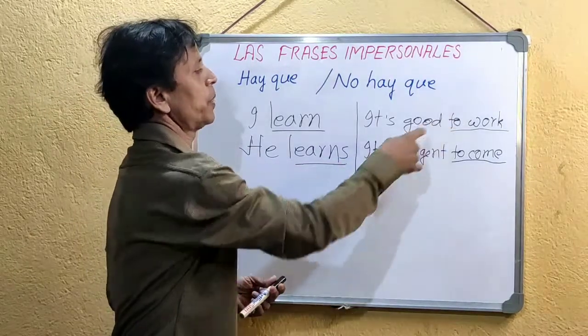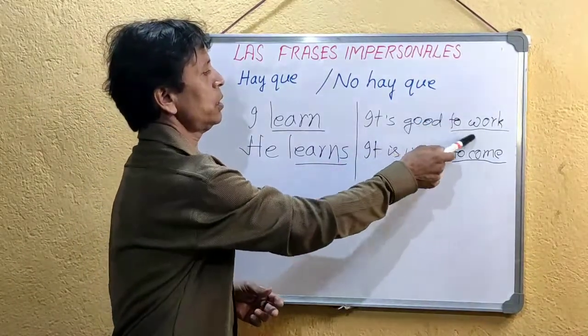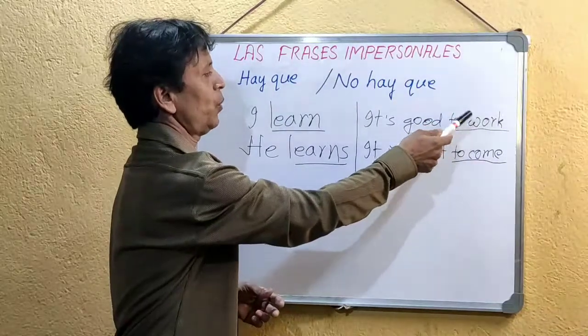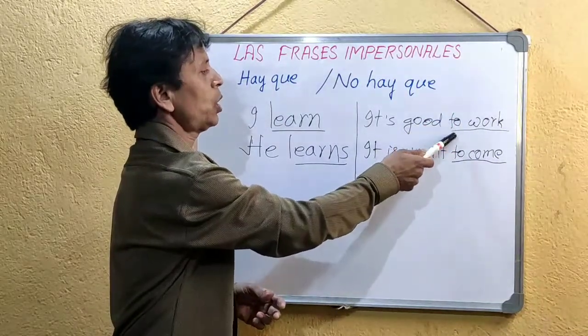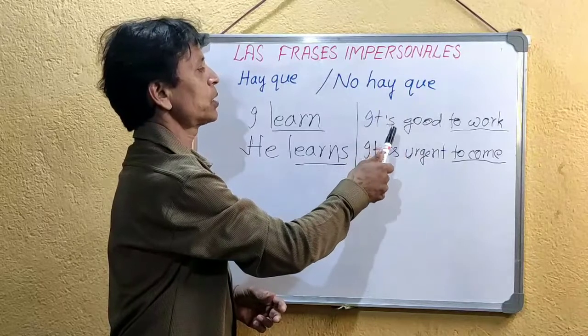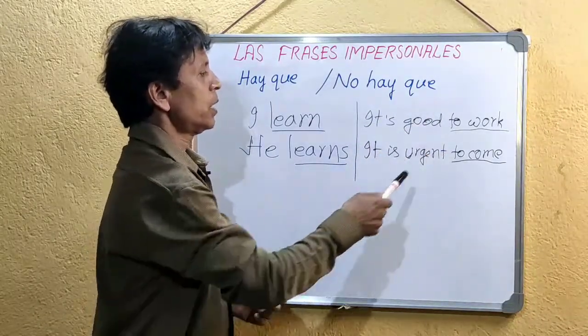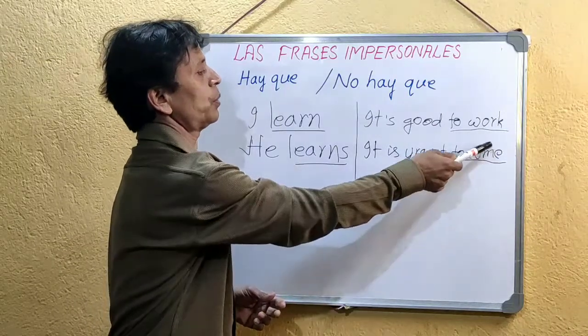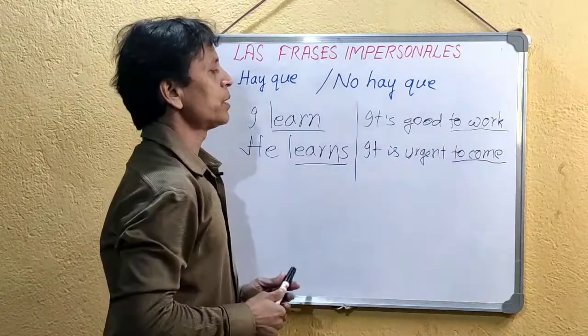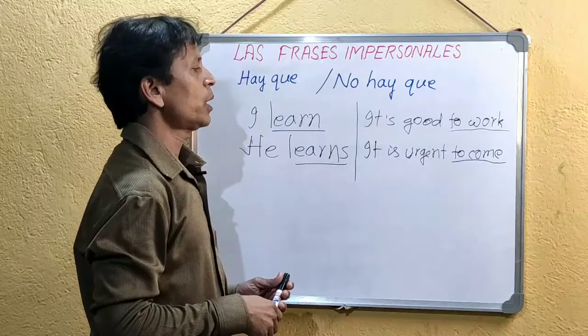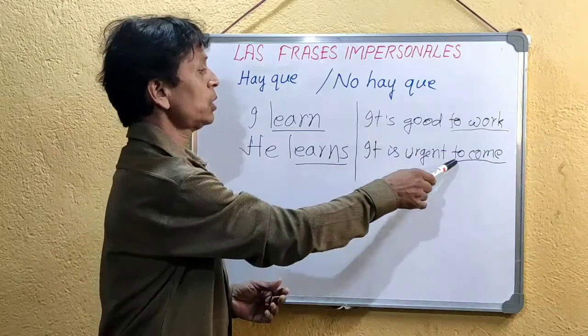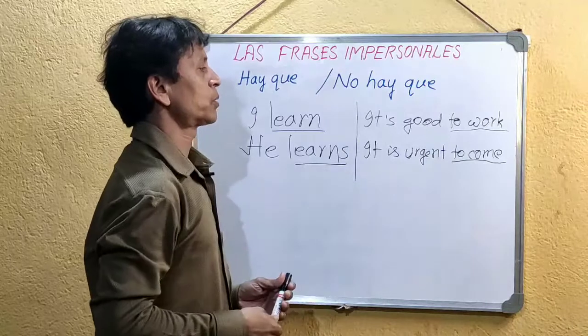But in this sentence, the action indicated by the verb, working, is not related to any particular subject like I or he. It can be related to any subject. Here also the action, coming, can be related to any subject. It is not limited to a particular subject.